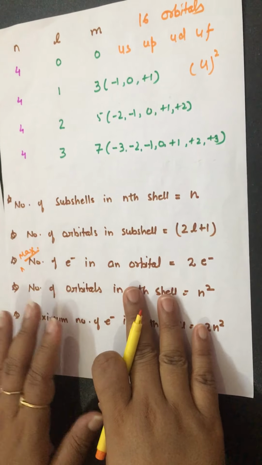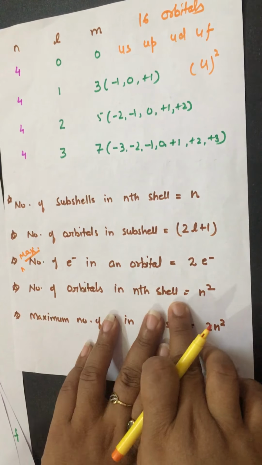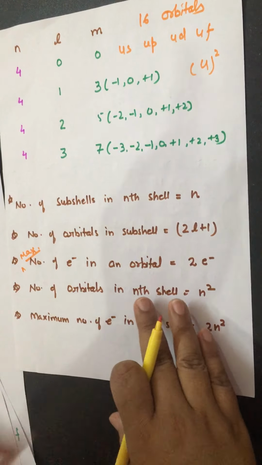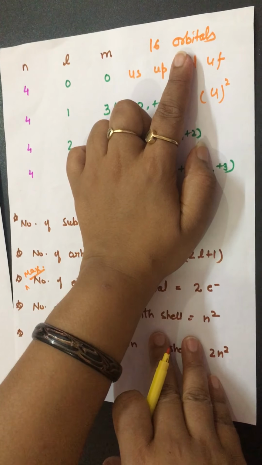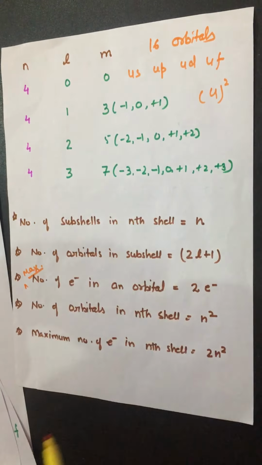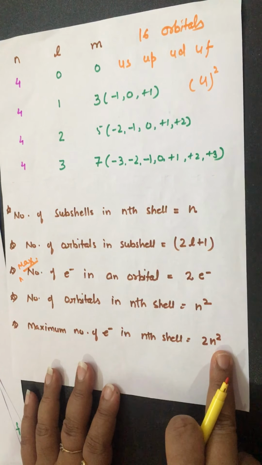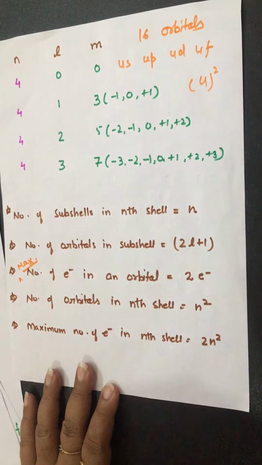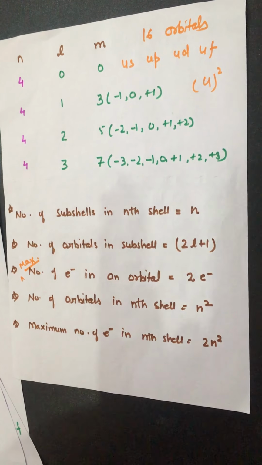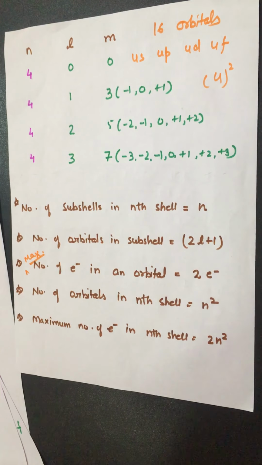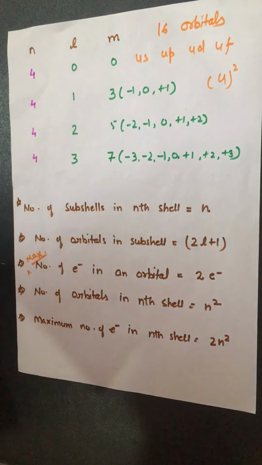So to sum up, what can you say? The number of orbitals in a particular shell, how can you give it by formula? n square. And each orbital may have a maximum of how many electrons? 2. The maximum number of electrons in the shell would be 2n square. And these formulas we came to know in the last videos also. It is just a sum up. I want to tell you only by summing up. Today's topic was only for revision.